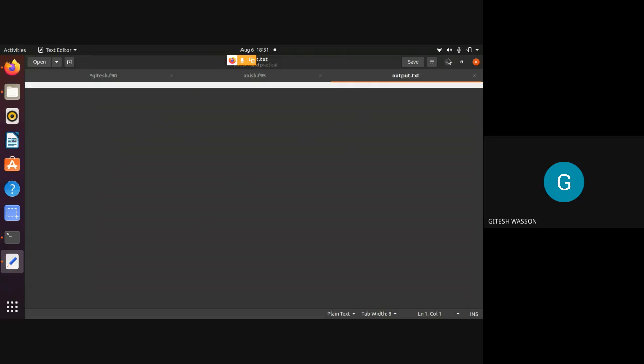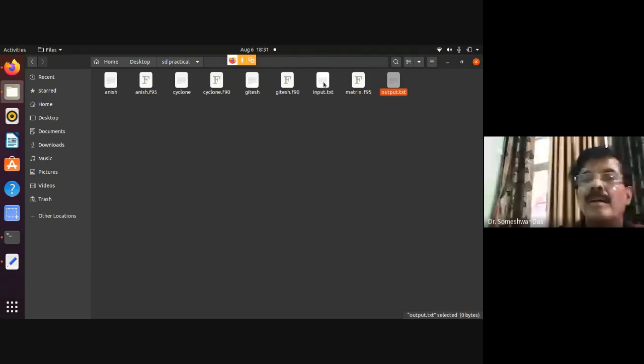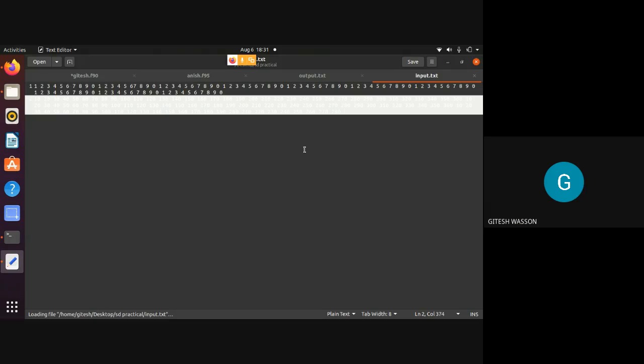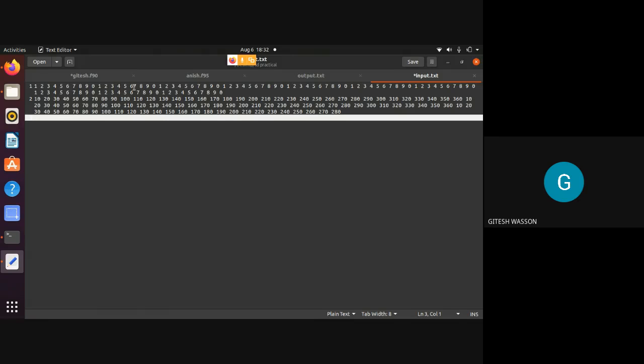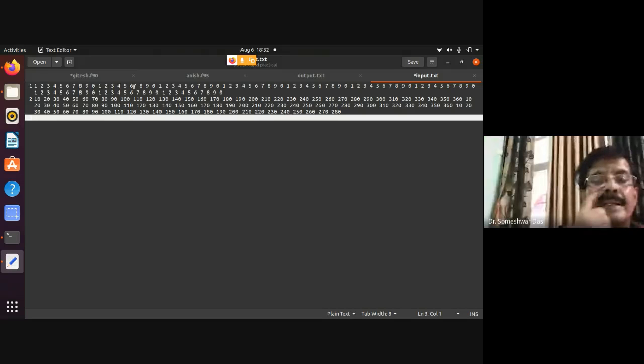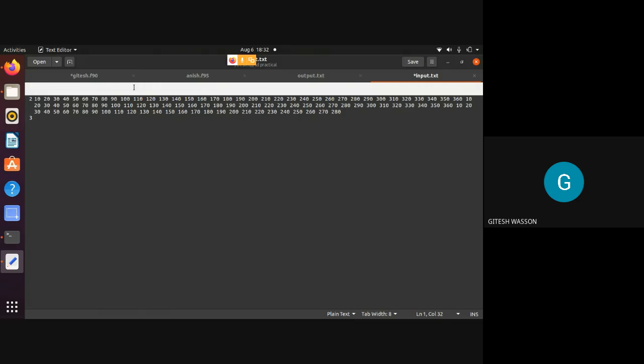Oh yes, sir. Input file, sir. One second. Sir, input file is like this. So some arbitrary value you have taken. Yes, sir. So your first value, 1, 2, 3, 4. So randomly, this is the speed. First 100 values are speed, and then next 100 values are for the radian degree, the direction. Yes, sir.